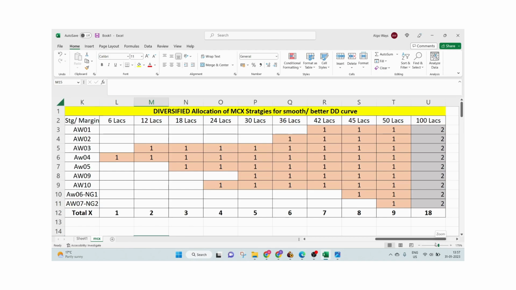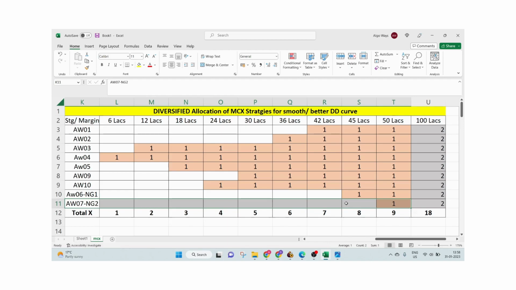Okay, so this is the allocation matrix starting with 6 lakhs up to 50 lakhs. And here I have mentioned a natural gas 2 strategy, 106 and 107, 06 and 07 as well. In the portfolio scenario, I have mentioned it as the last deployment in case it is 45 or 50 lakhs margin. But definitely, because margin requirement in natural gas is less nowadays, people will like to do it.